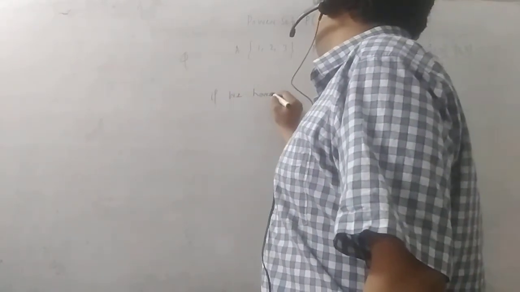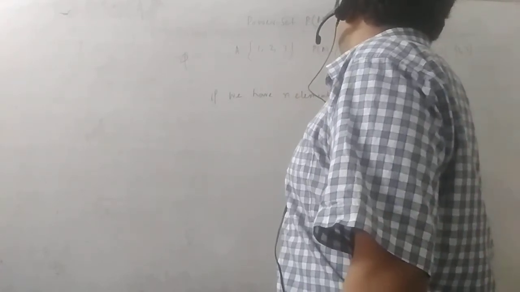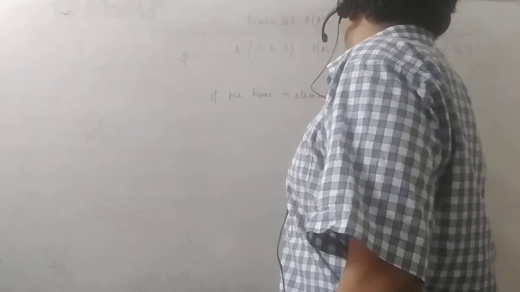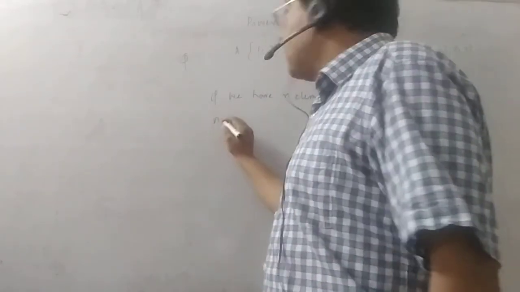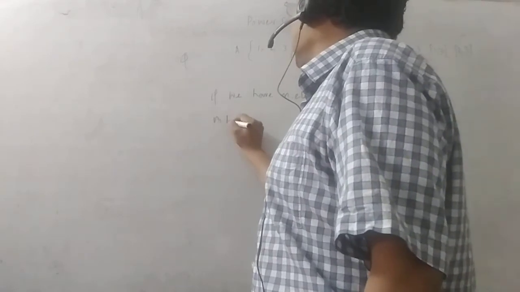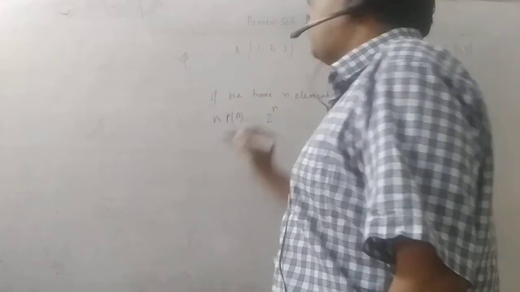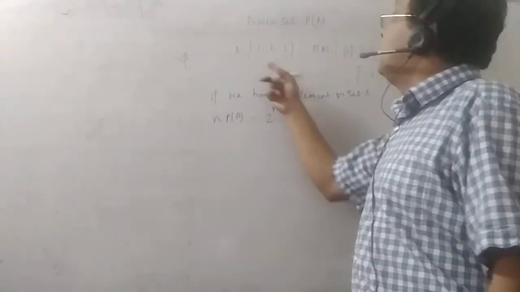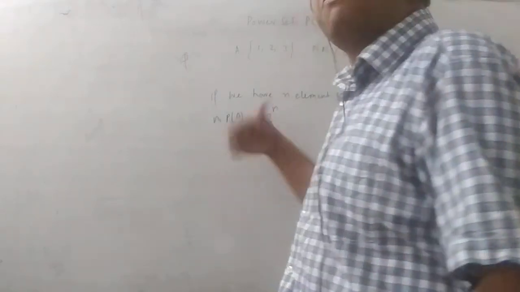we have n elements in set A, then the number of elements in the power set of A we can get by the formula 2 to the power n. So if in a set there are n equal to 4 elements, we will get the power set with 2 to the power 4 elements.